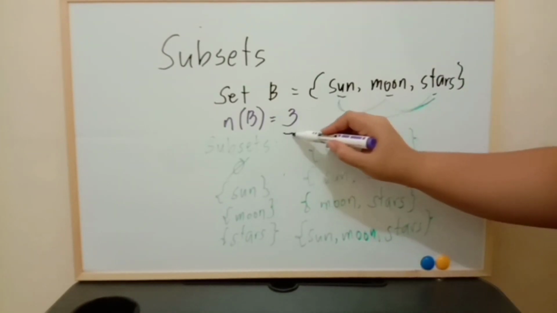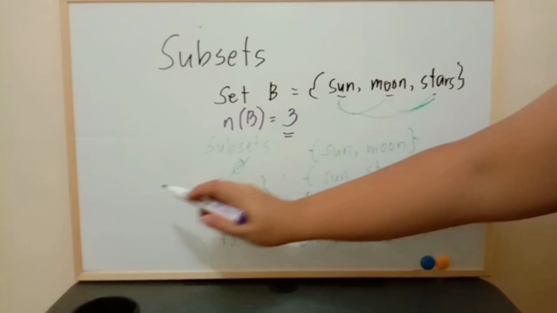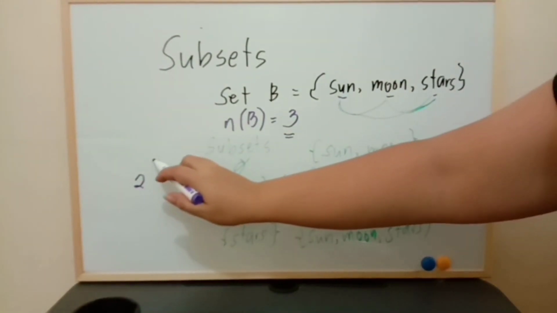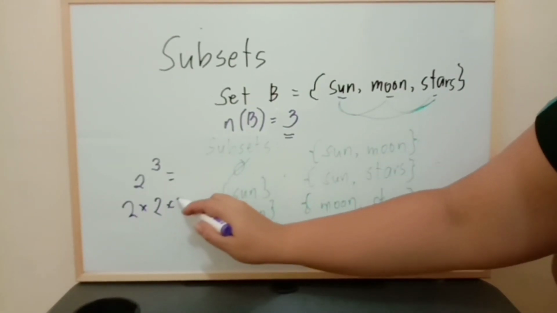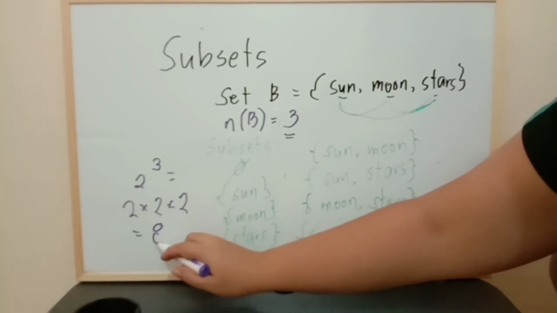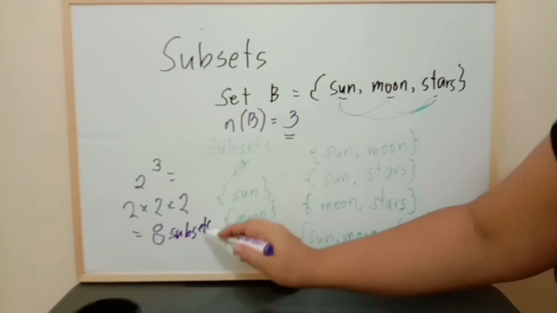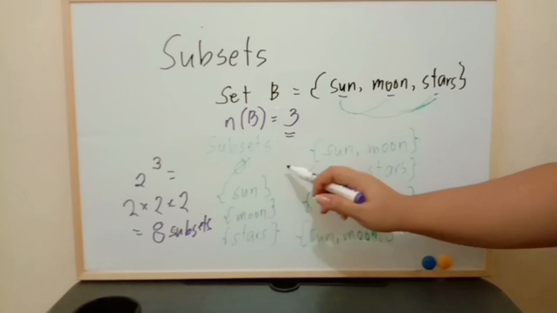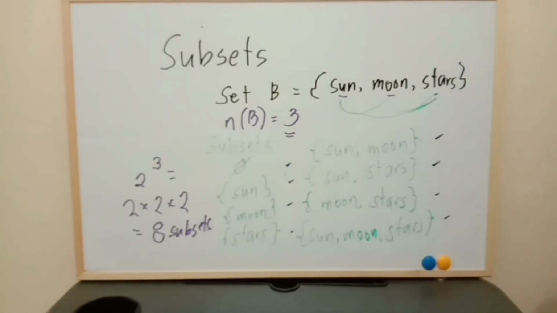Remember, the cardinality is 3. In order for you to know how many subsets there are, 2 raised to the cardinality, 3, is equal to 2 times 2 times 2. Now we have 2 times 2 is equal to 4, times 2 is equal to 8. Therefore, we have 8 subsets for a set that contains 3 elements. Let's count it: 1, 2, 3, 4, 5, 6, 7, 8.